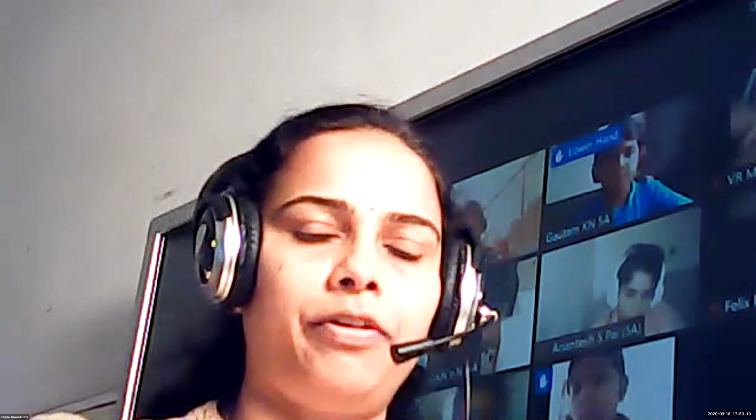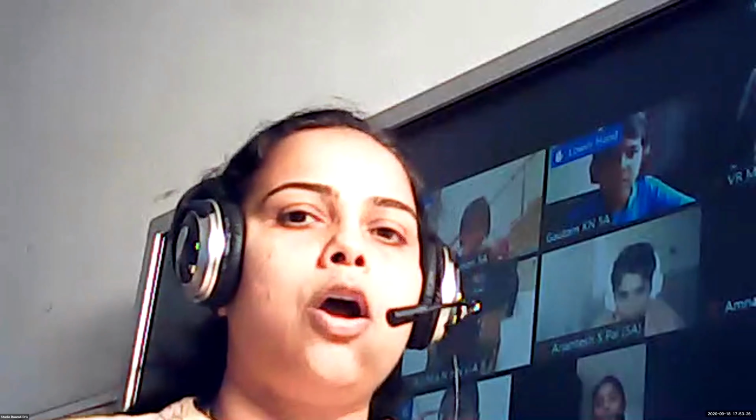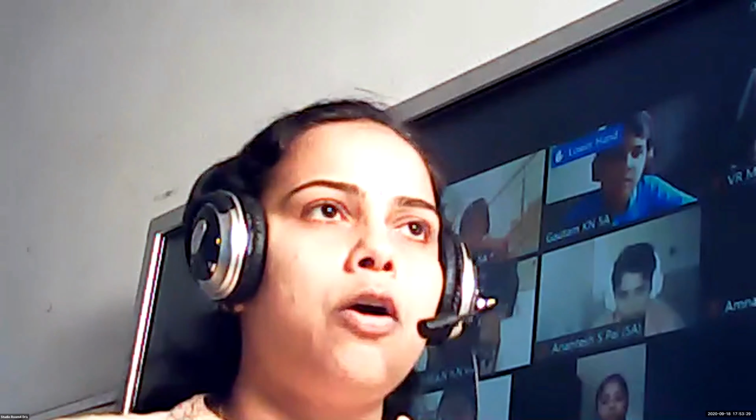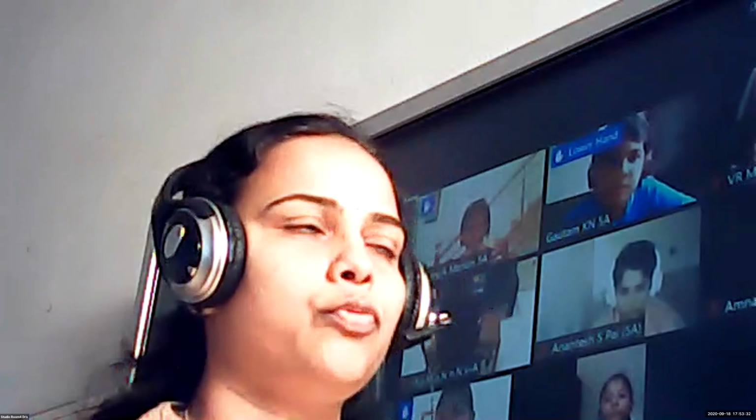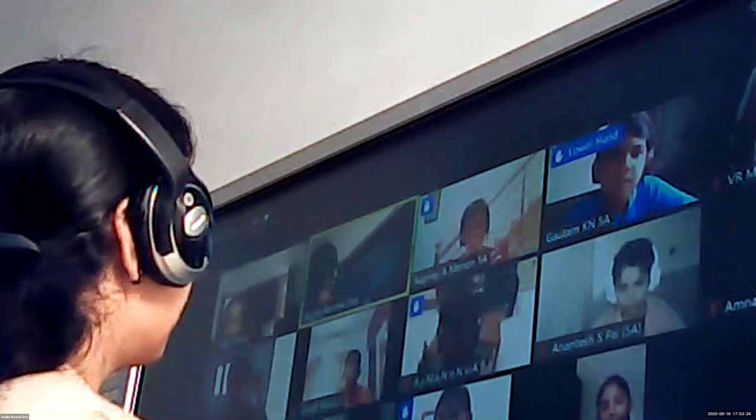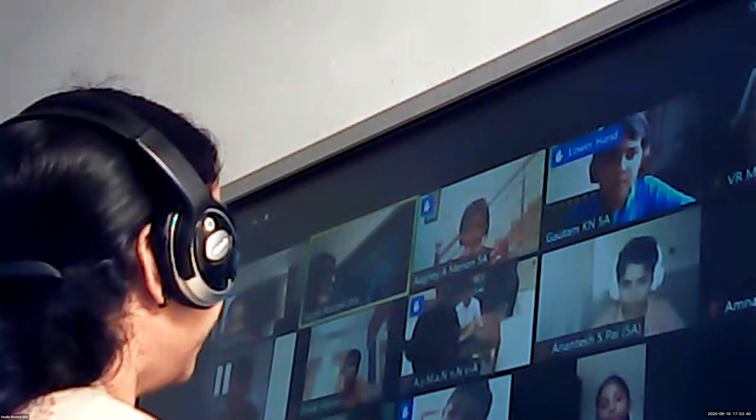Okay. So children, what are composite numbers? They have more than two factors. For example, the number 6 has how many factors? 1 into 6, 2 and 3. So they have four factors. That's why it is called a composite number. And if the number is like 3, 1 into 3, they have only 2 factors. 5, 1 into 5, only 2 factors. 7, 1 into 7, only 2 factors. These numbers are called prime numbers.